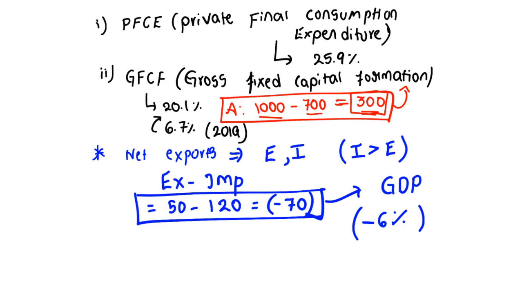It is because mainly we rely on imports of petrol, right? The petrol prices at the global level are increasing, and other intermediate inputs are increasing. So that is why our import value is also increasing.